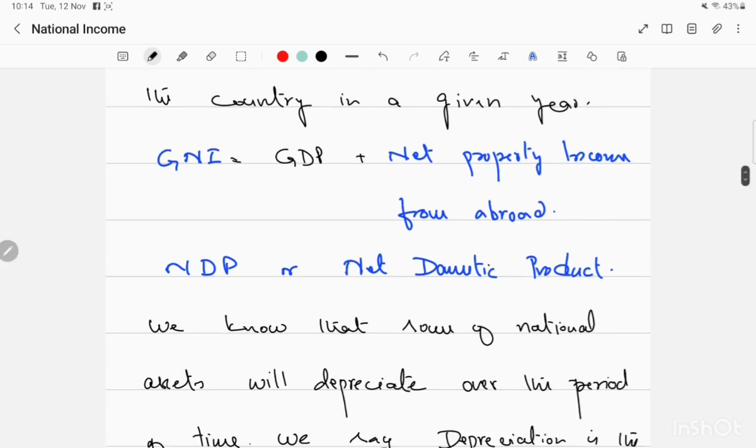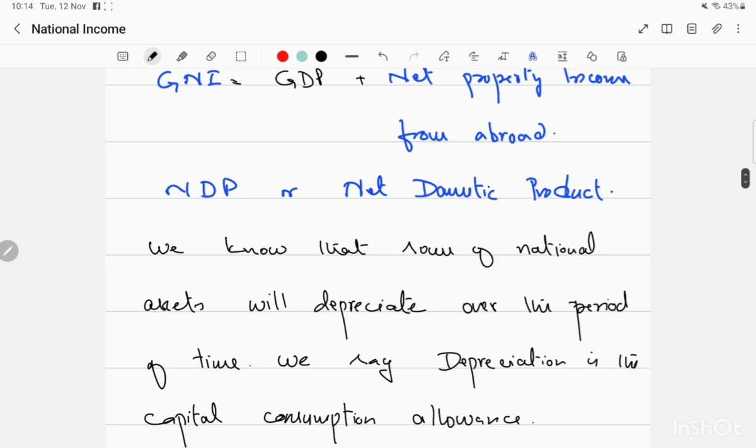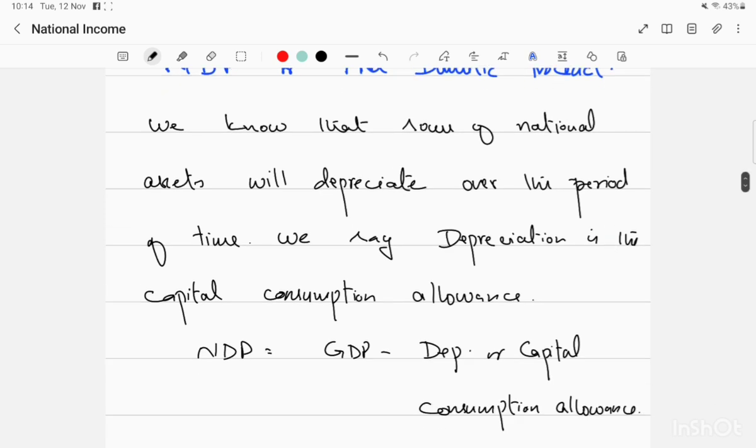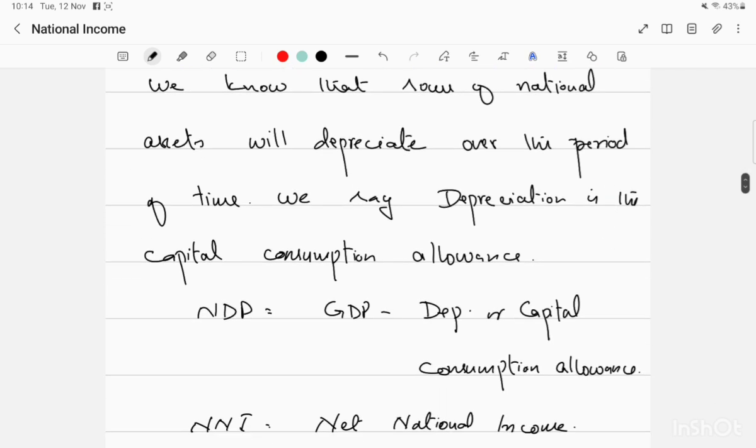Now what is meant by NDP, net domestic product? You all know that capital goods are wearing and tearing, they are depreciating over the period of time. So if we deduct depreciation, we know that some of the national assets will depreciate over the period of time.